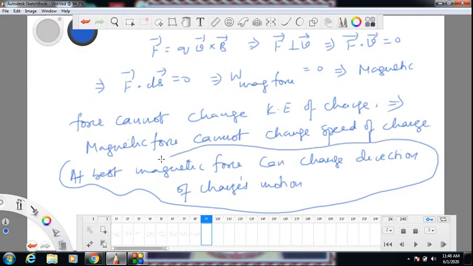It's a great use. There is a device called a cyclotron where this fact will be very useful for us: magnetic force can change the direction of a charge's motion, but it can't change the speed. So magnetic force doesn't do work on moving charges. There are some cases where it might appear to you that it is doing work, but it doesn't. If you go deeper into those scenarios, you will see something else is at play there, which is doing work, not magnetic force. Magnetic force never does work on moving charges. So that is the starting point of this topic.